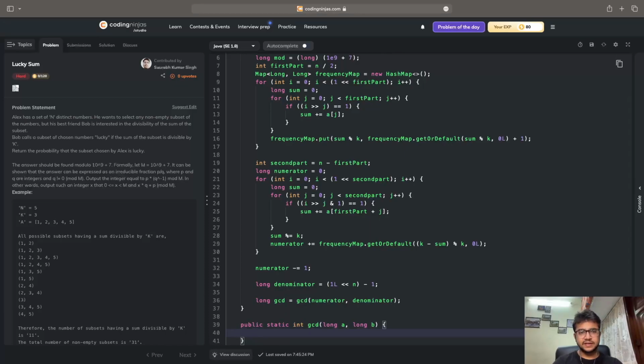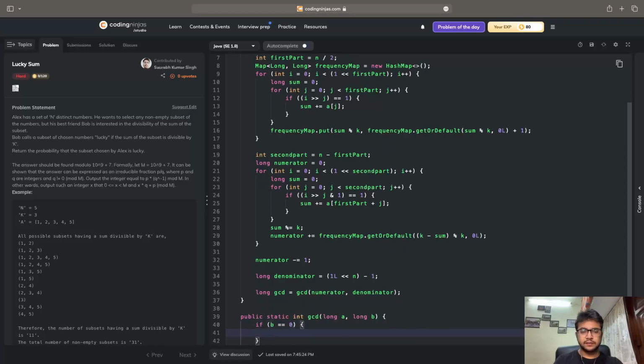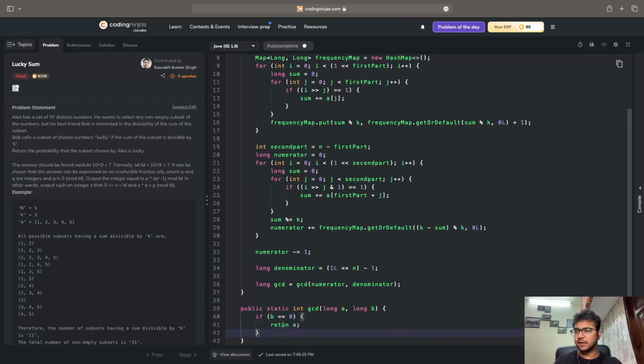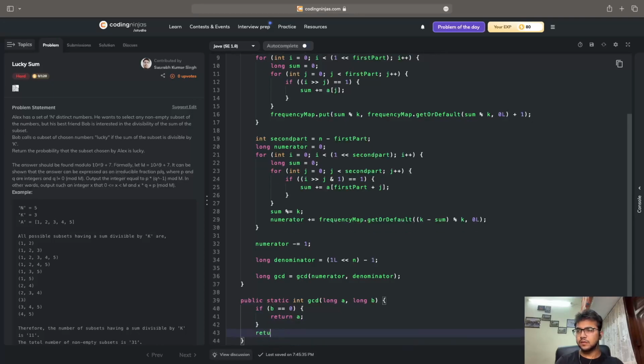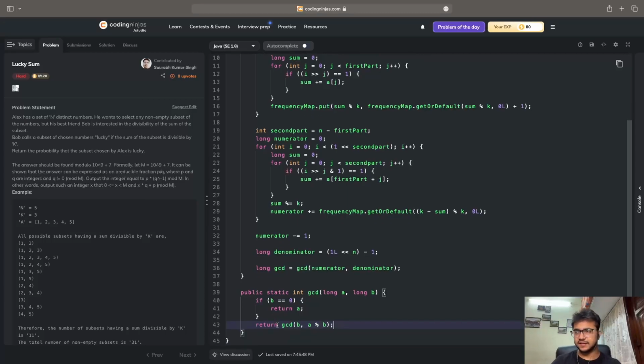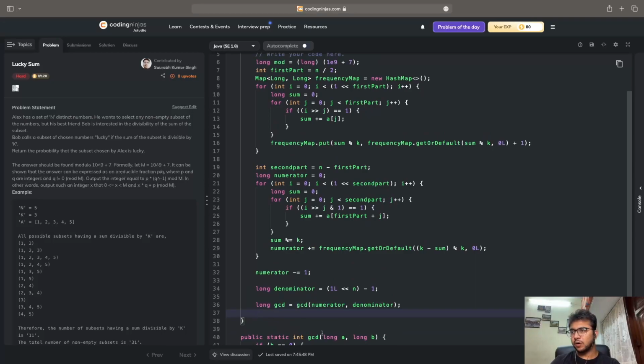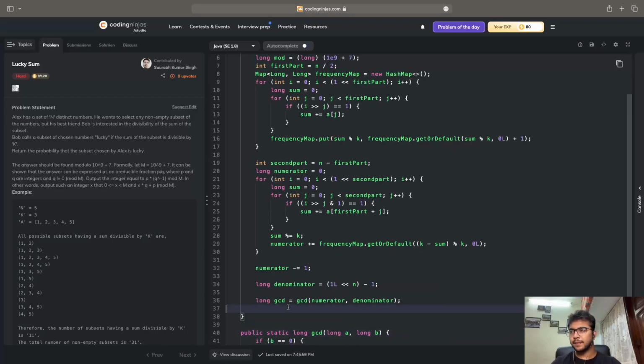Alright, so let's calculate the GCD. GCD is an easy thing to calculate, nothing very complicated. I'll write if b is equal to 0, then return a. Otherwise, recursively, return GCD of b comma a mod b. This is my function for GCD. This function will be called over here, and I think it should also return long.